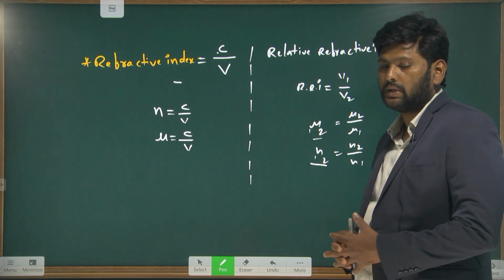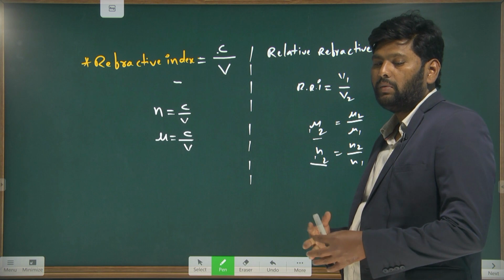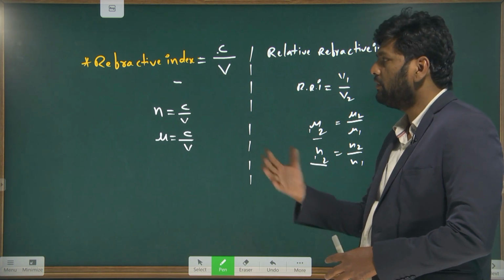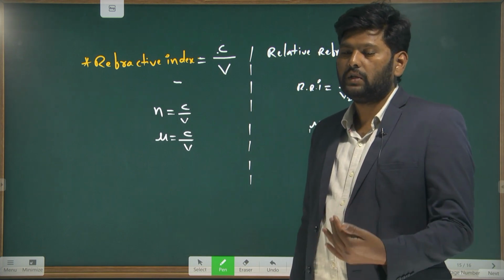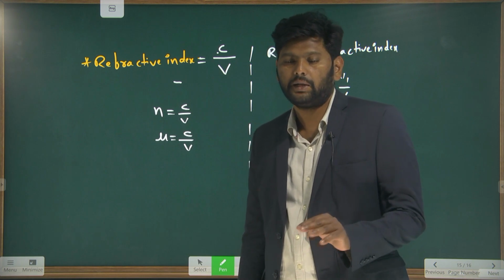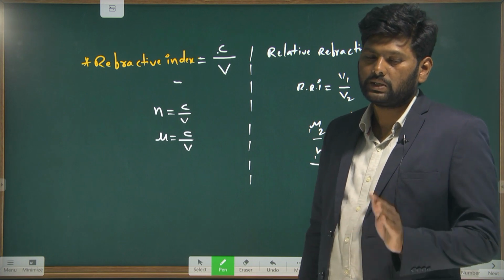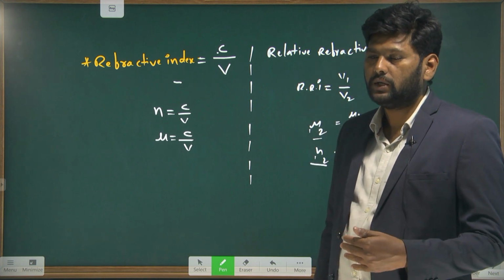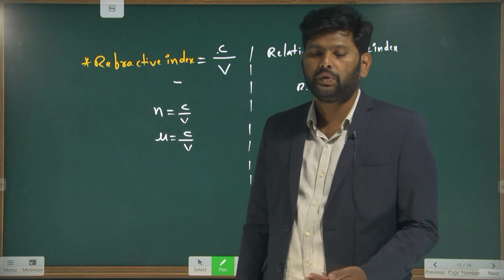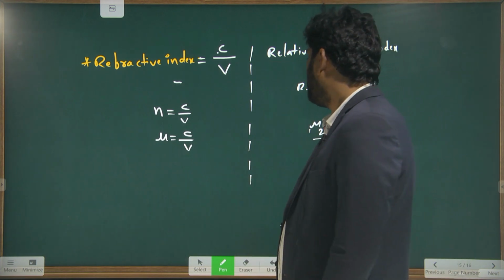Why is refractive index useful? We can use refractive index to say whether a medium is rarer or denser. If the refractive index of the medium is more, we can say the medium is a denser medium. If the refractive index is less, we can say it is a rarer medium. That is the purpose of using refractive index and relative refractive index. To say which one is rarer and which one is denser, we use these refractive indices. And next, one more concept is there, that is Snell's law.